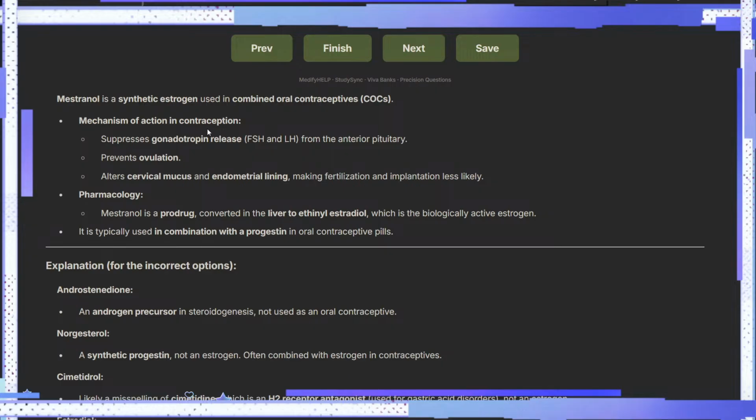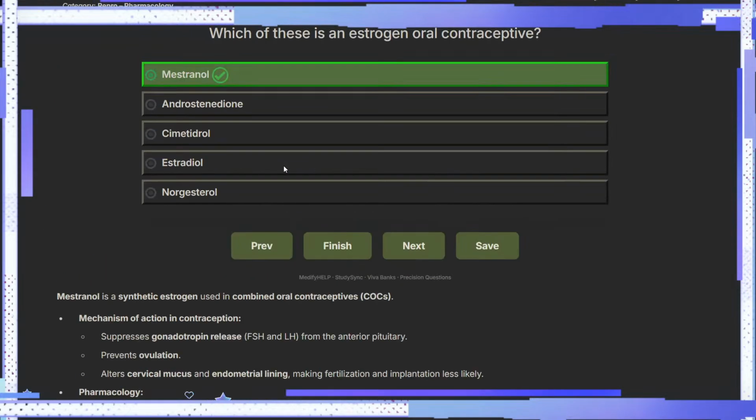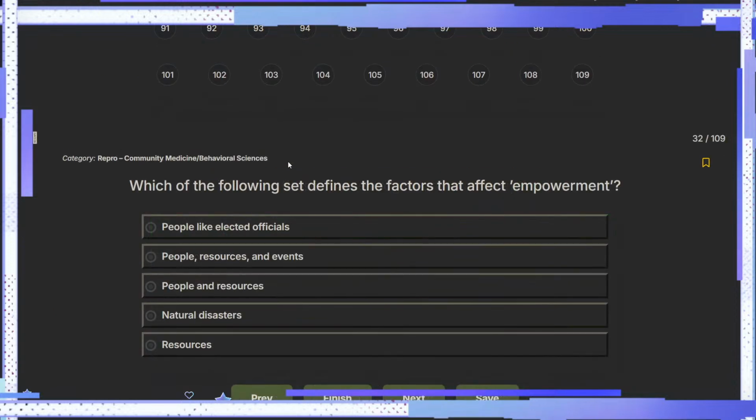Mechanism of action क्या है कि वो gonadotropin की release कम कर देगा तो ovulation नहीं होगी. ठीक है. Prodrug है, liver में ethinyl estradiol बनता है, right? So it contains active estrogen, typically used in combination with progesterone in oral contraceptive pills. ठीक है, okay.